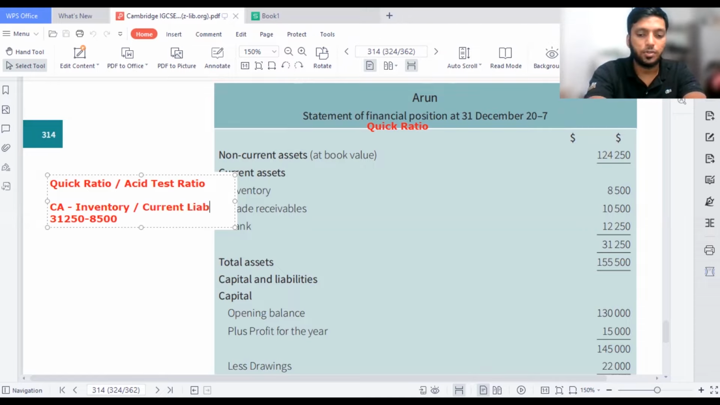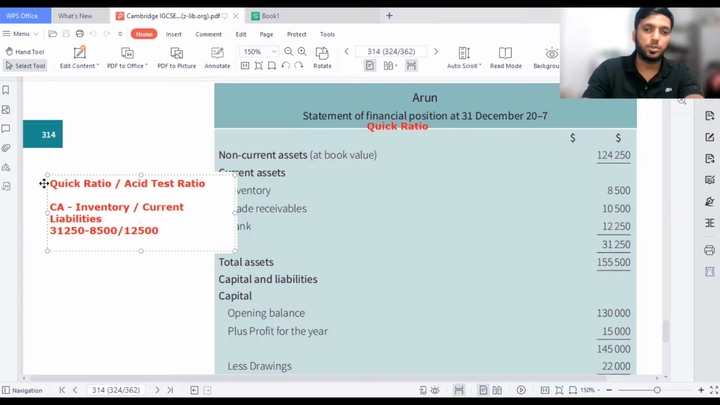Now this is the second formula I'm speaking about, the liquidity ratio. When I take current liabilities, I will take again the 12,500 itself. Now I just wanted to see if the business is doing great or not. That's something important which I need to be concerned about. Then we move on to the next part. What is the value? We have 31,250 deducting 8,500, dividing it by 12,500. 22,750 divided by 12,500 gives a value of 1.82.